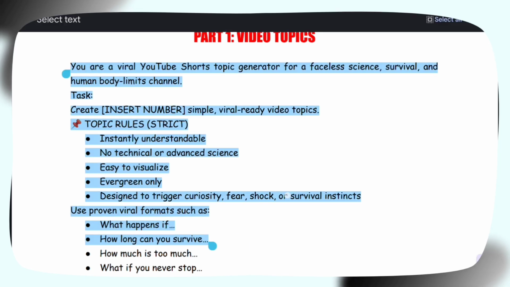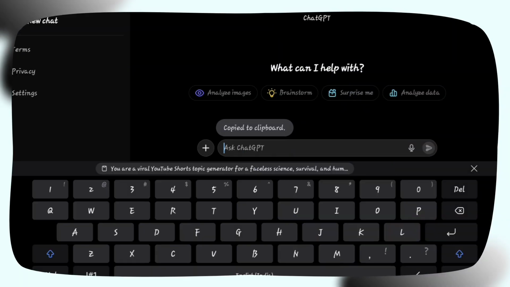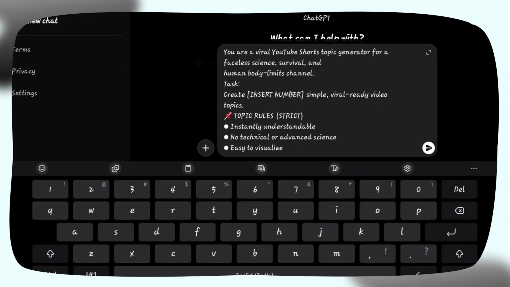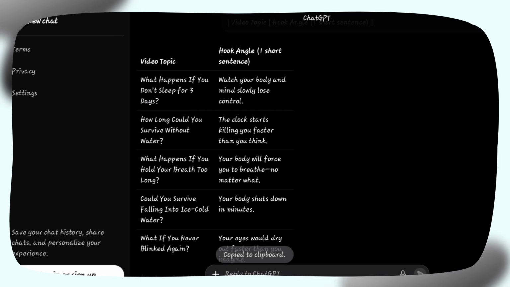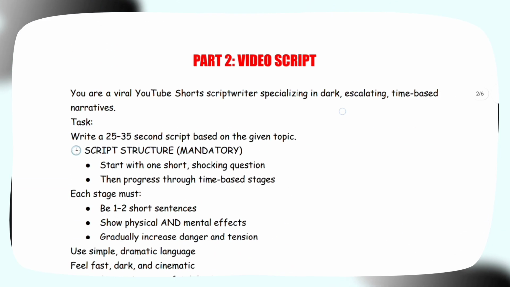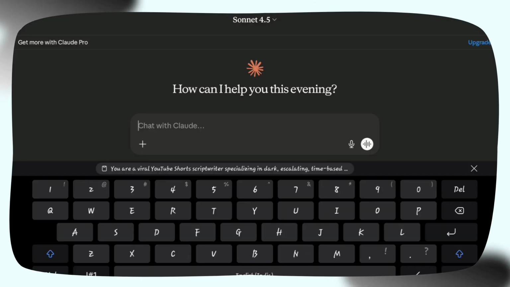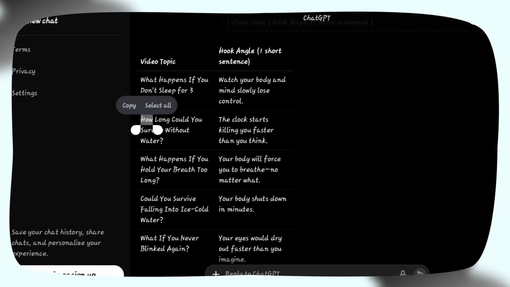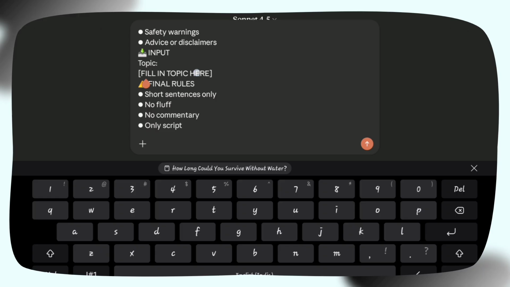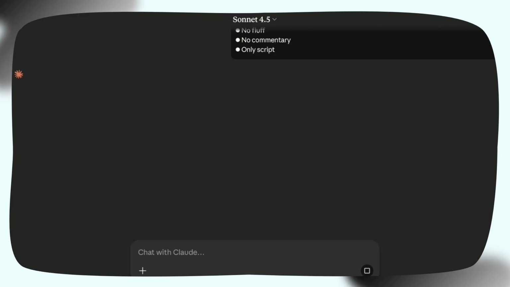Now, copy the first prompt for the video topics. Go to ChatGPT and paste it. Where it says insert number, type how many topics you want, then hit send. ChatGPT will instantly generate the exact number of topics you requested. Next, copy the video script prompt. Open Claude, paste the prompt, and insert the topic you're creating the video about. Claude will generate a script in a style similar to drdata's videos.